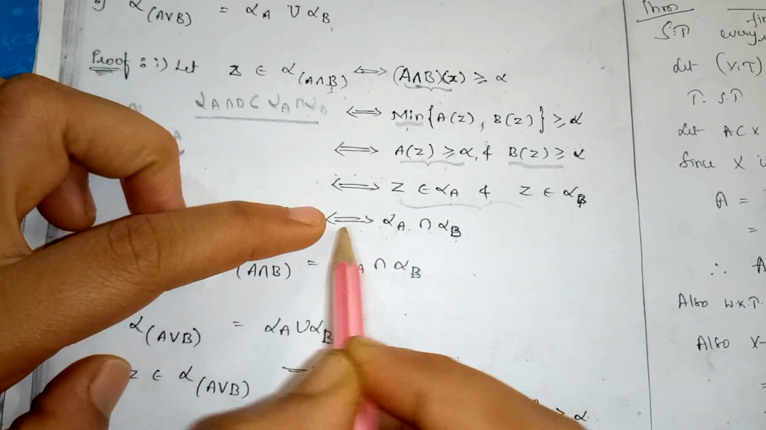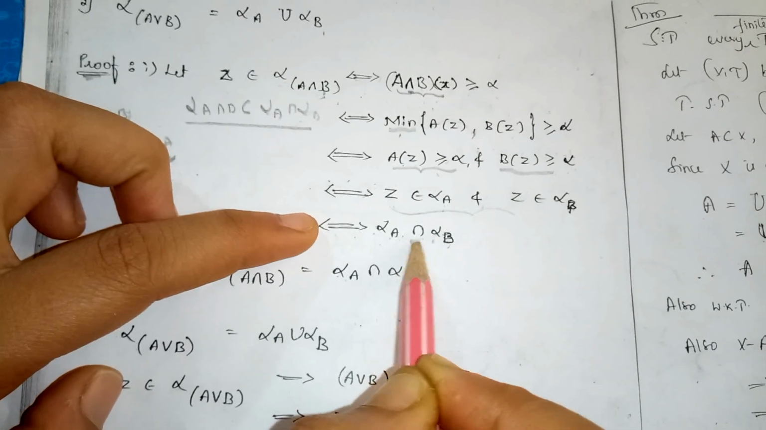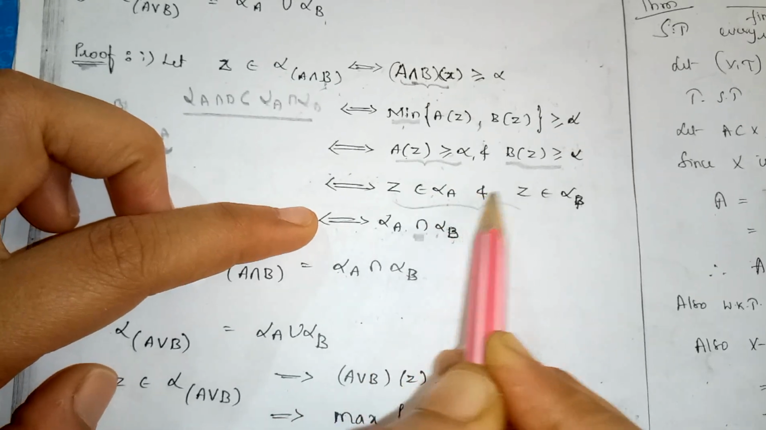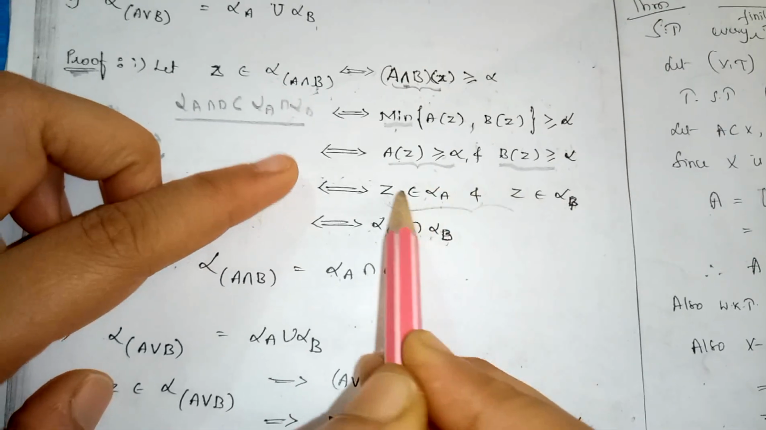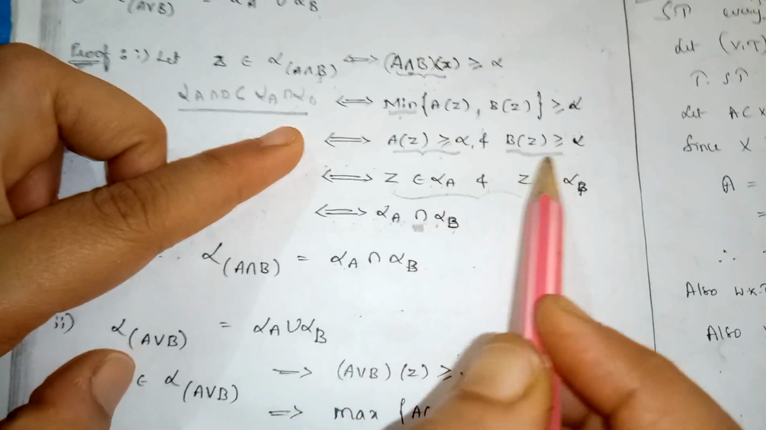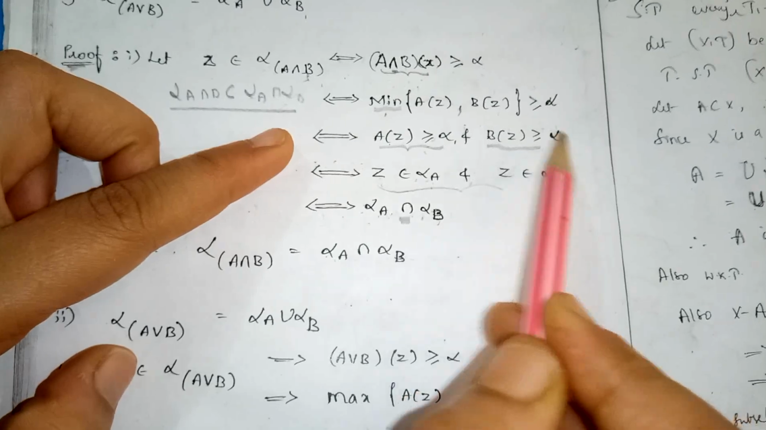Z belongs to alpha A intersection alpha B, which by the intersection definition means Z belongs to alpha A and Z belongs to alpha B. Z belongs to alpha A means A of Z is greater than or equal to alpha, and B of Z is greater than or equal to alpha.